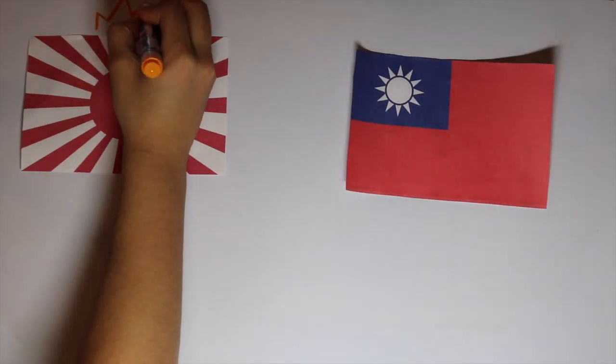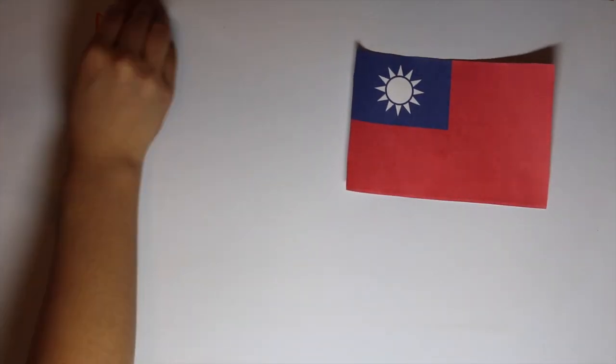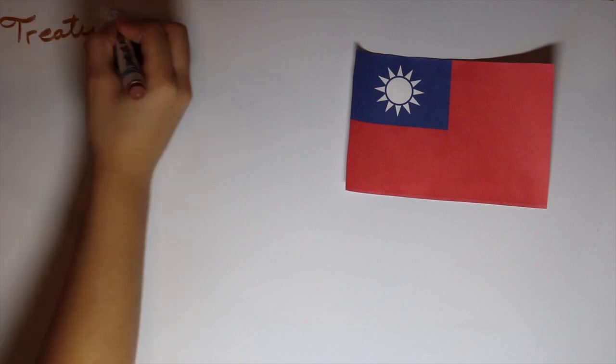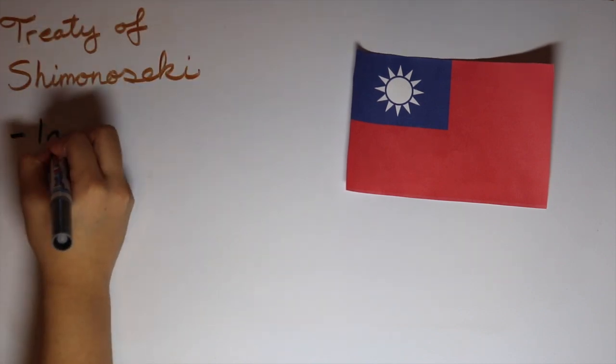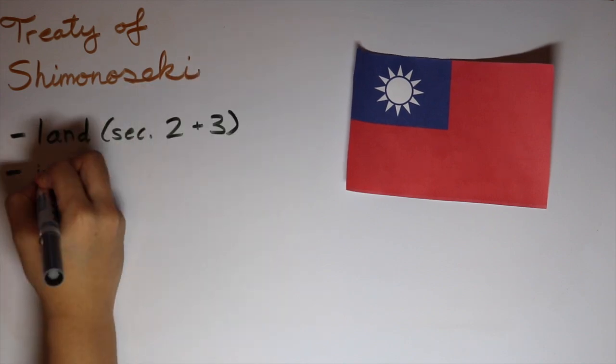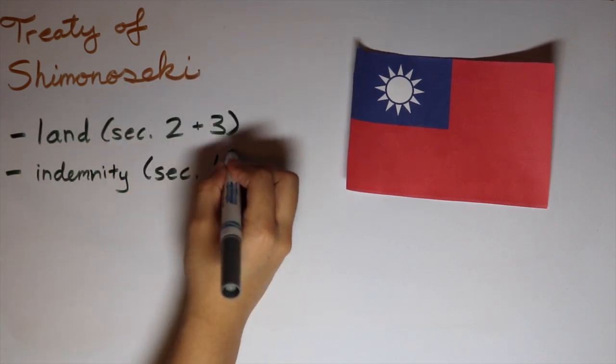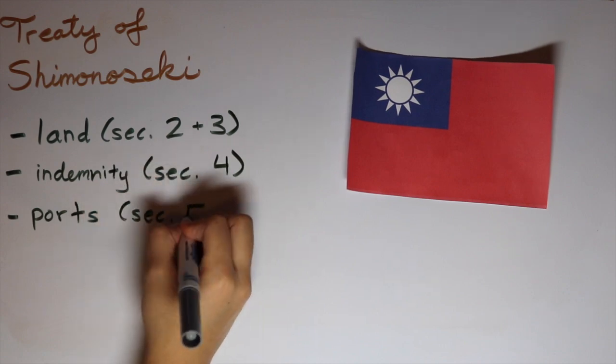China lost to Japan in the First Sino-Japanese War and had to follow many terms laid out by the Treaty of Shimonoseki. Articles 2 and 3 instructed China to give Japan some of their land, including the Pescadores Islands, the Liaodong Peninsula, and the island of Formosa.